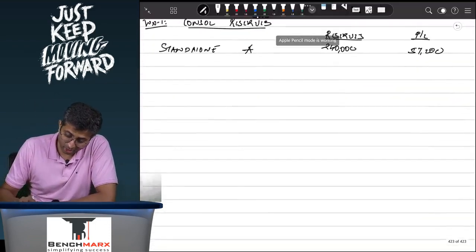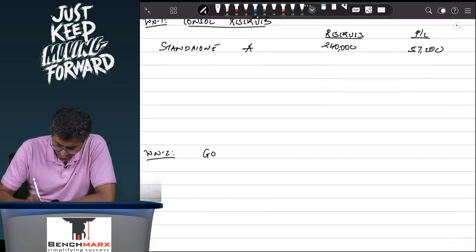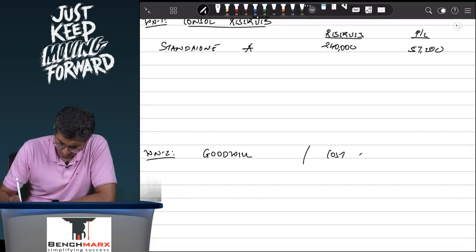You can leave typically around 8 to 10 lines over here and then go to working note number 2, which can be the goodwill statement if you want to prepare, or it can also be the cost of control, whatever you are comfortable.